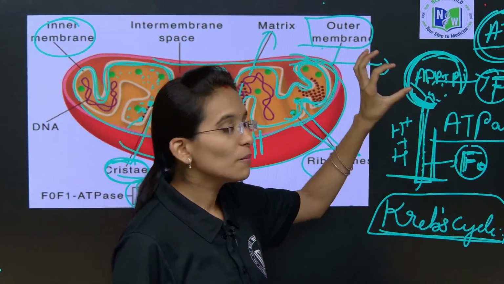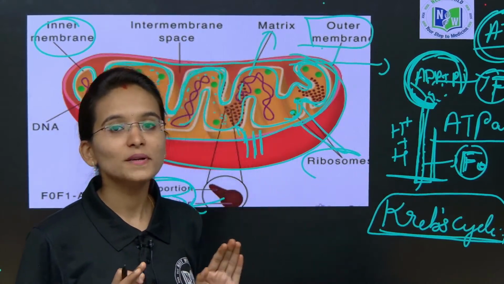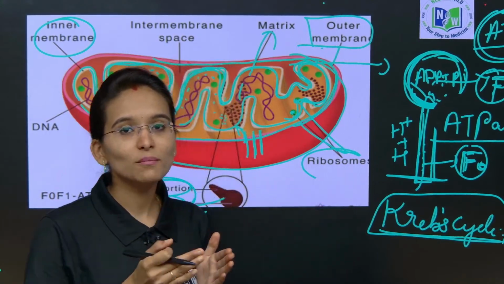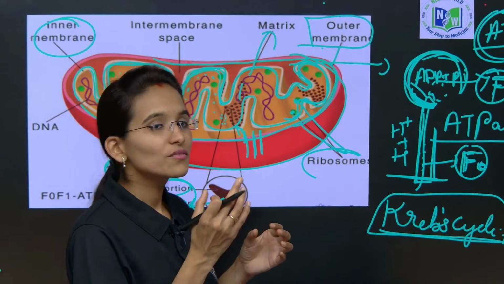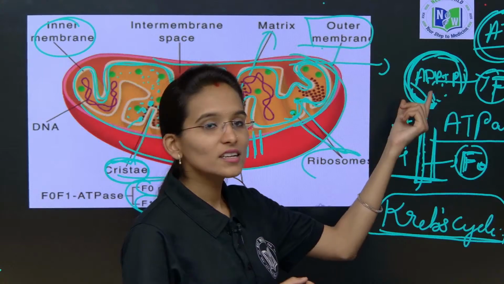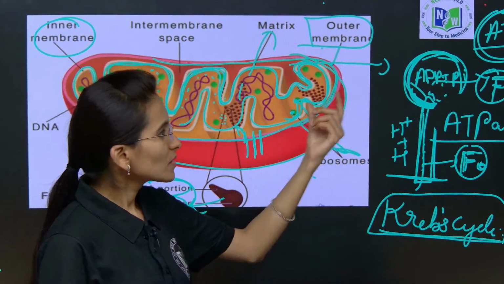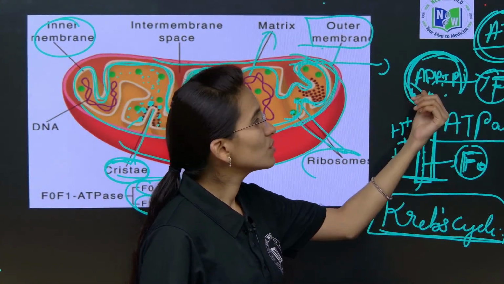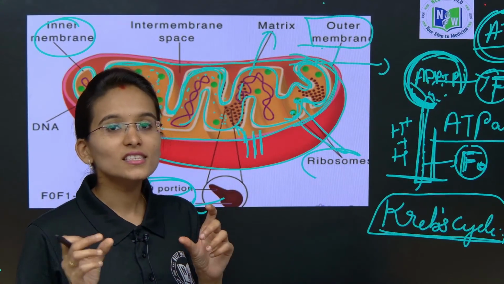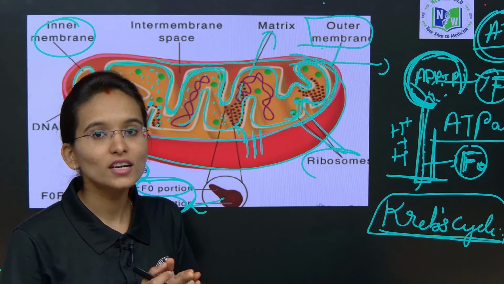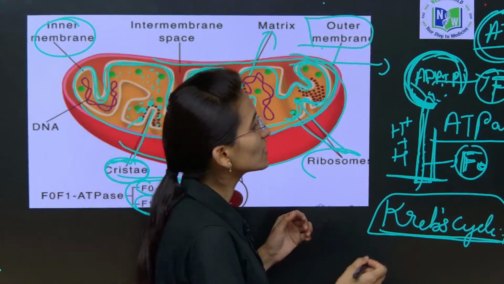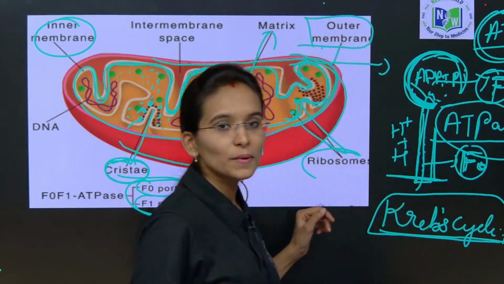The F1 particle becomes active when we pump hydrogen H plus ions from the perimitochondrial space, and it converts adenosine diphosphate plus inorganic phosphate into ATP. The enzyme involved in this conversion is called ATPase.